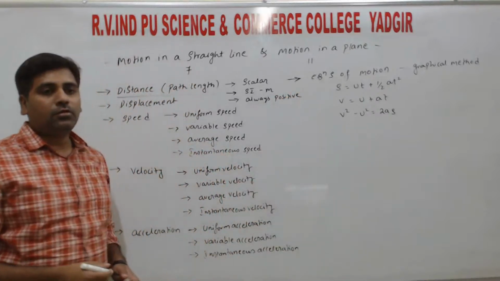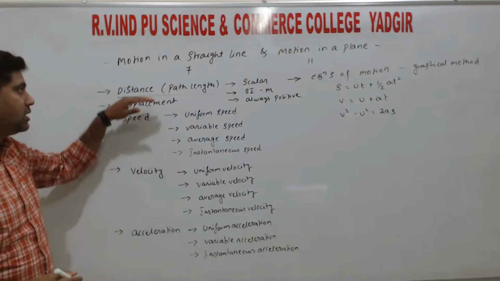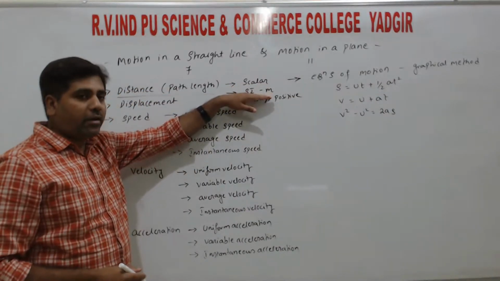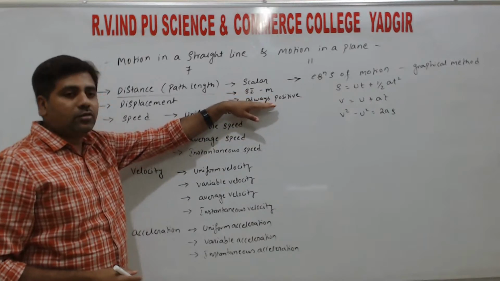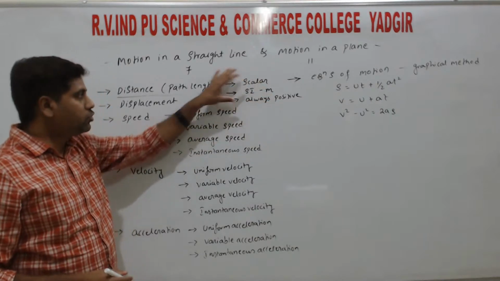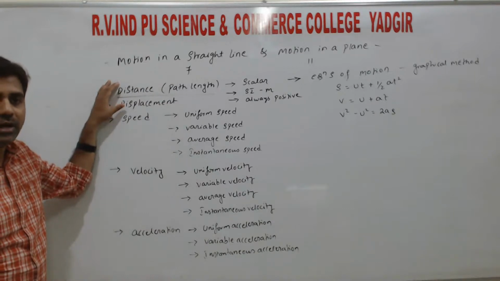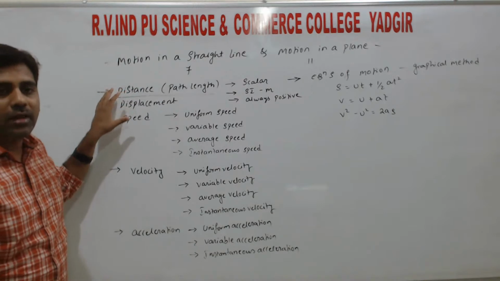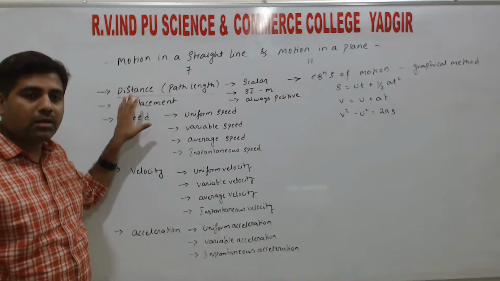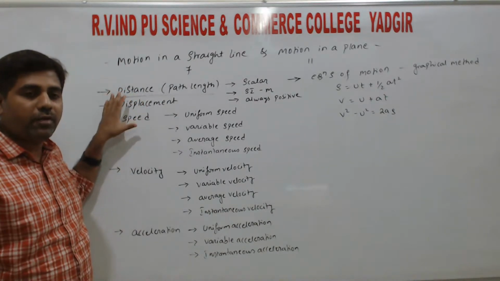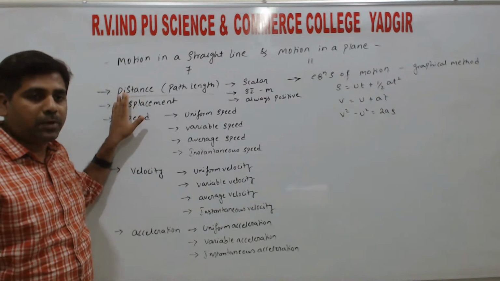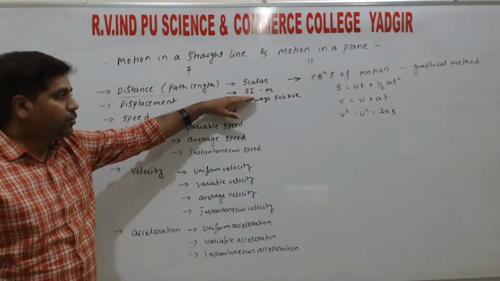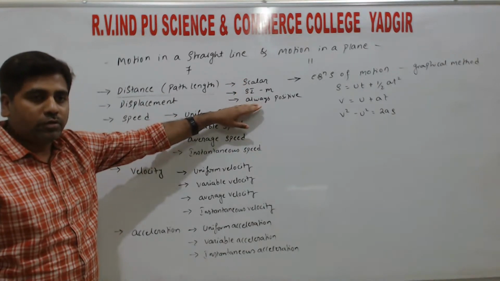right? So distance, what we are studying is the distance definition. Next, distance is a scalar quantity, SI unit of distance is meter and it is always positive. So we need to define distance as the actual distance or actual path covered by an object, so that we call as a distance, right? So it is a scalar quantity, SI unit of distance is meter and it is always positive, right?